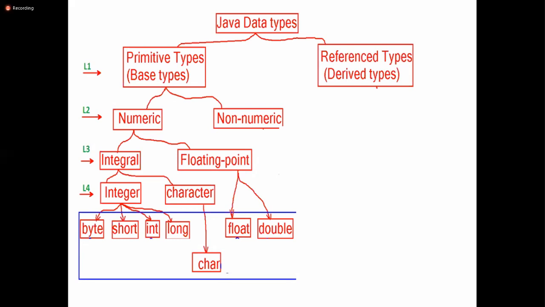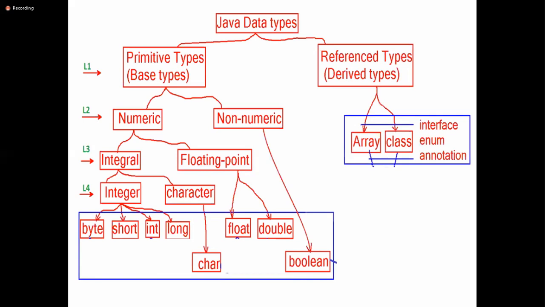What are the character data types? Only one, char. What are the floating point data types? Float and double. So these are the general common terminology people are using. Tell me, non-numeric data type, only one you have, that is boolean.